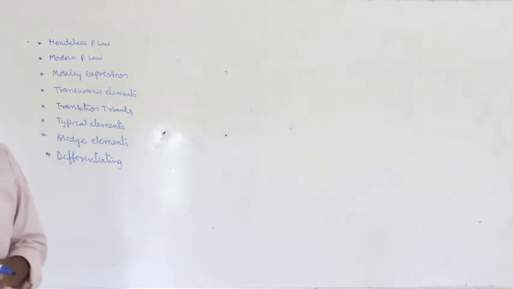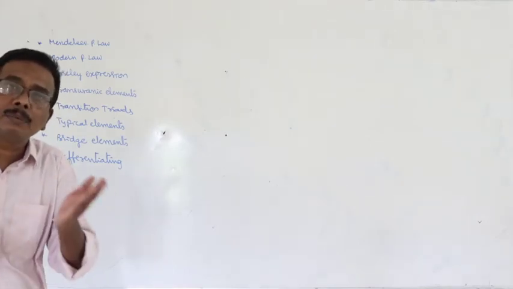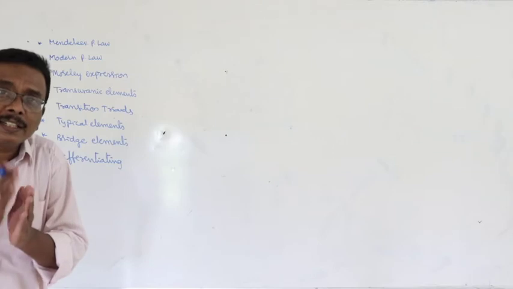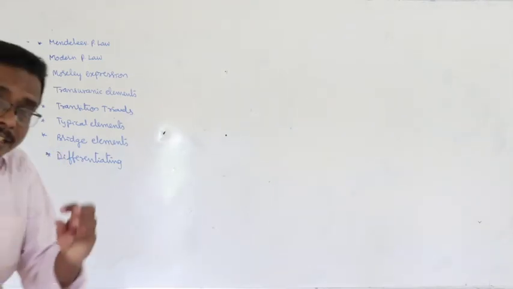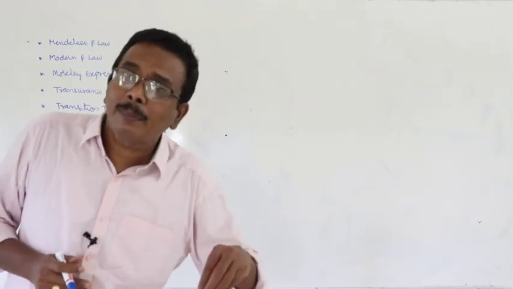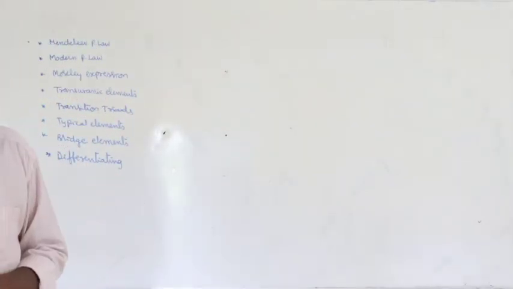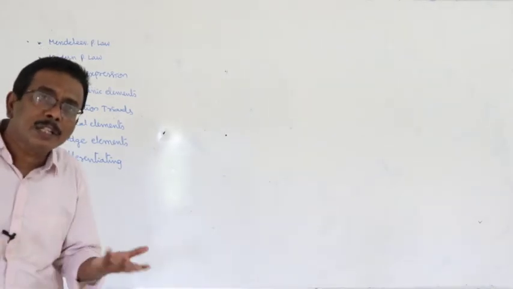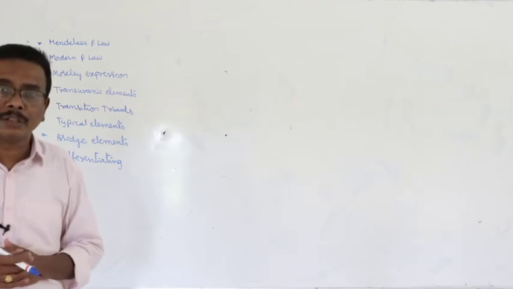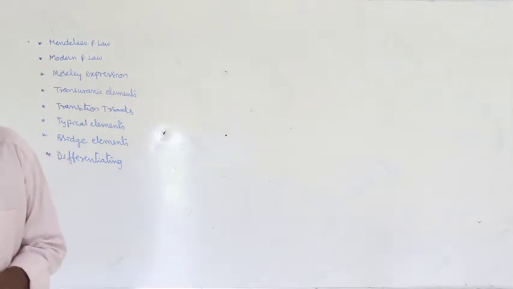What is the general oxidation state of transition elements? Plus 2. General oxidation state of inner transition elements? Plus 3. What is the general oxidation state of F block elements? Plus 3. D block elements? Plus 2. What is the general oxidation state of first A group elements? Plus 1. How can you say based on electronic configuration? How can you identify the general oxidation state?